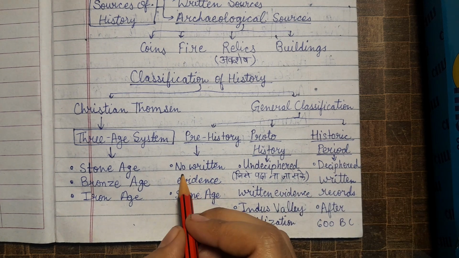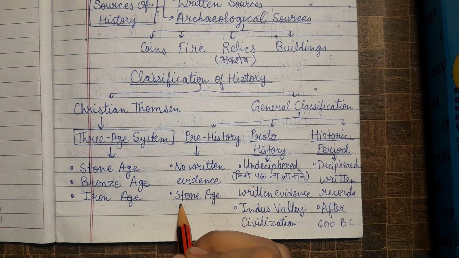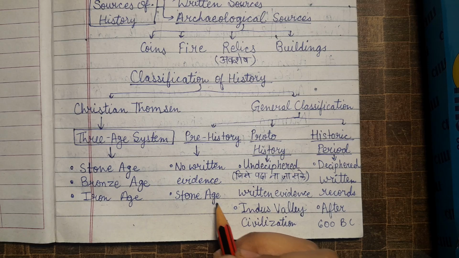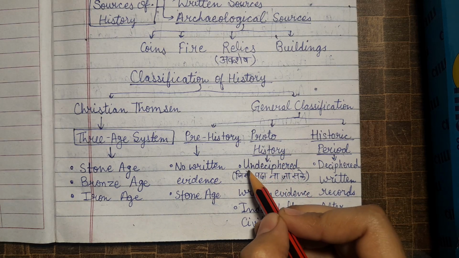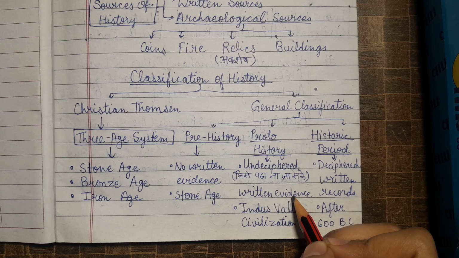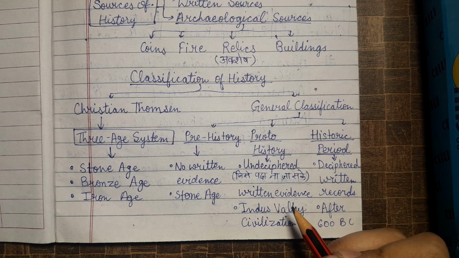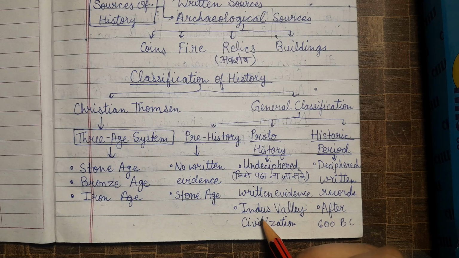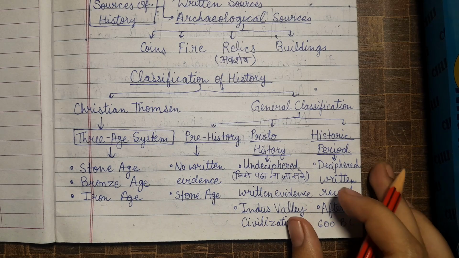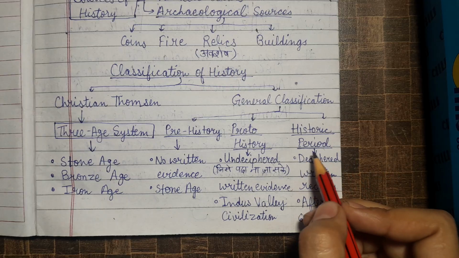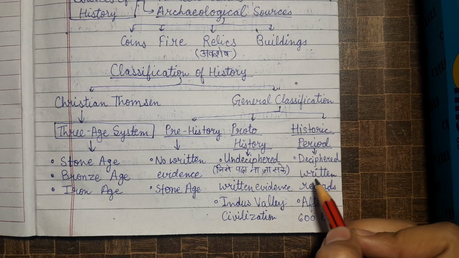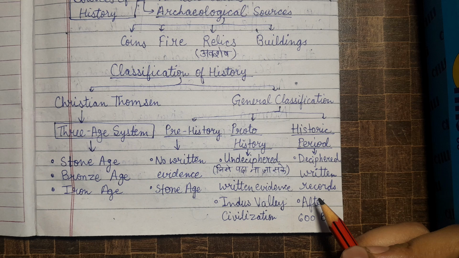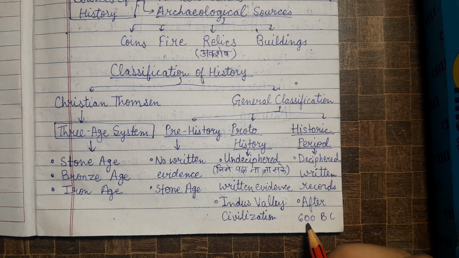In prehistory, there is no written evidence, so it is the Stone Age. In proto-history, there is undeciphered written evidence, that is, it is not interpreted, in Hindi, जिसे पढ़ा ना जा सके. It is the Indus Valley Civilization. In the historic period, there are deciphered written records. It is interpreted, और जिसे हम पढ़ सकते हैं. After 600 BC हमें ये records मिले थे.